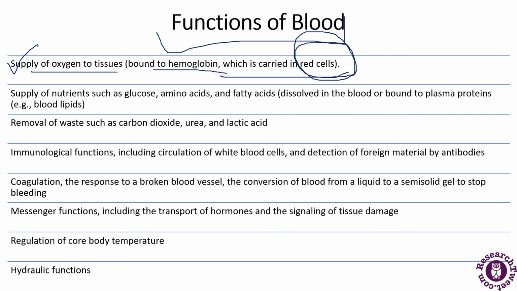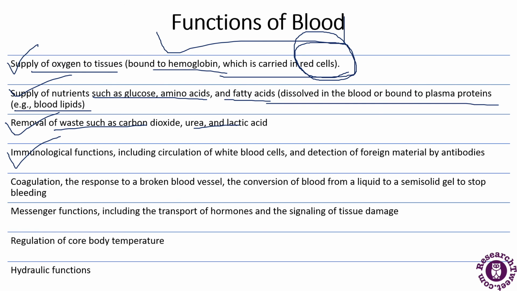Supply of nutrients such as glucose, amino acids, fatty acids. So these are some nutrients supplied through the blood. They are dissolved in blood or bound to plasma proteins, for example blood lipids. The blood also removes waste such as carbon dioxide, urea and lactic acid.